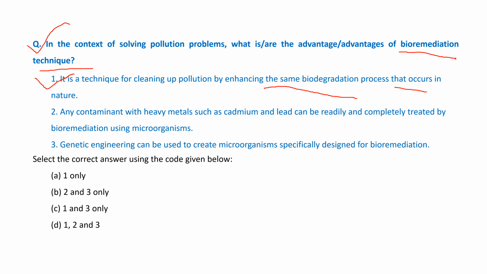The second option is any contaminant with heavy metal such as cadmium and lead can readily and completely be treated by the bioremediation using microorganisms. So no, heavy metal or pollutant cannot be completely removed with the help of bioremediation. So again, this statement is wrong. Third one is that genetic engineering can be used to create microorganisms specifically designed for bioremediation. Again, this is the right option. So now we see which one is the right option, 1 and 3. So option C is the right answer, 1 and 3 only.